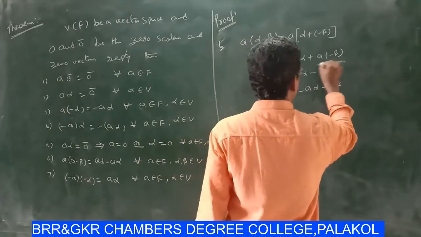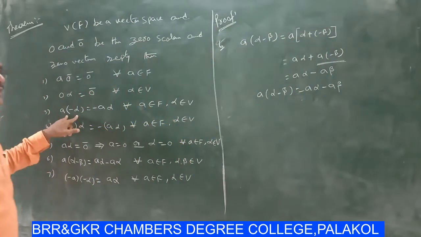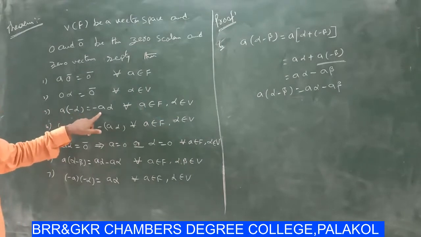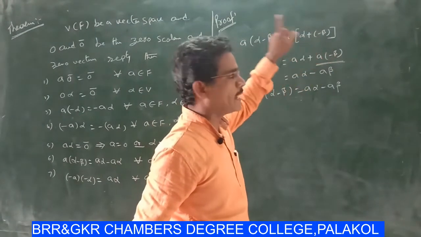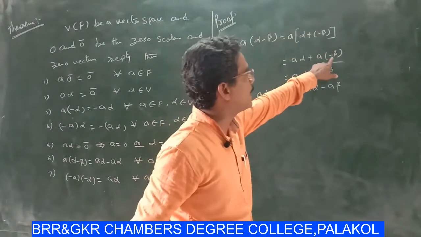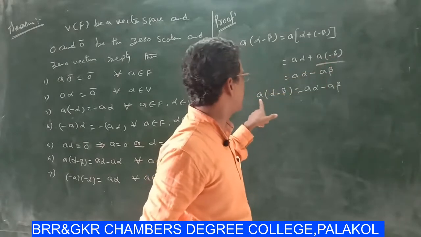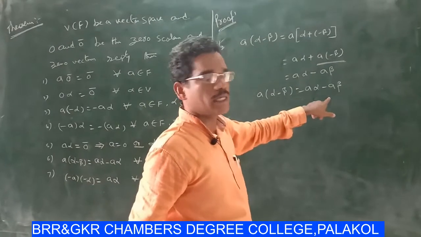Here, in case 3, a into minus alpha equal to minus a alpha, then a into minus beta equal to minus a beta. So finally, a into alpha minus beta equal to a alpha minus a beta.